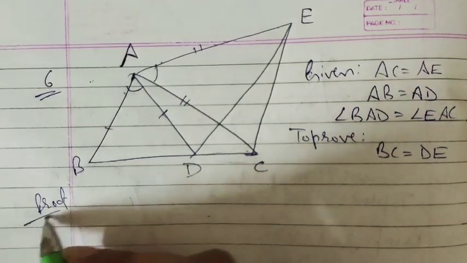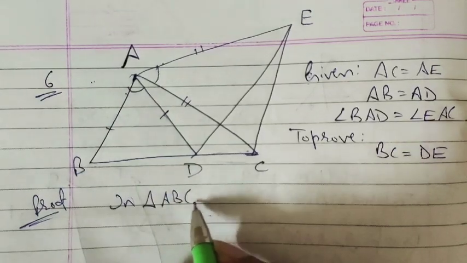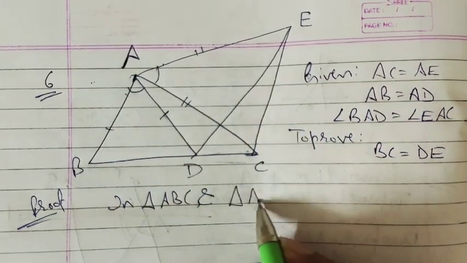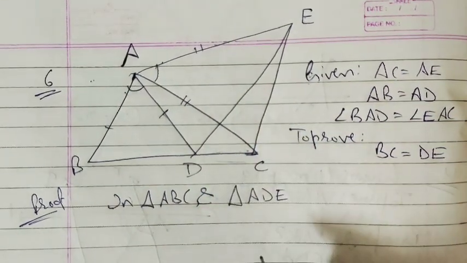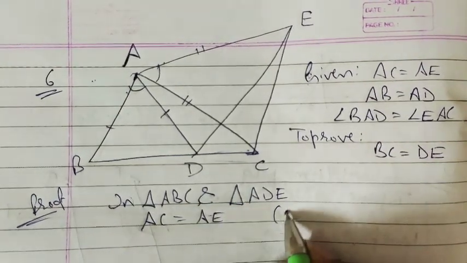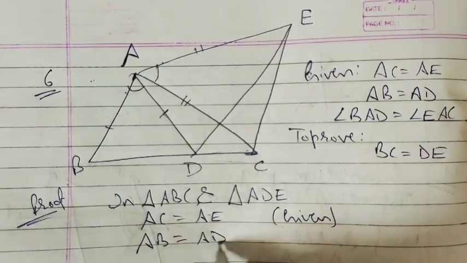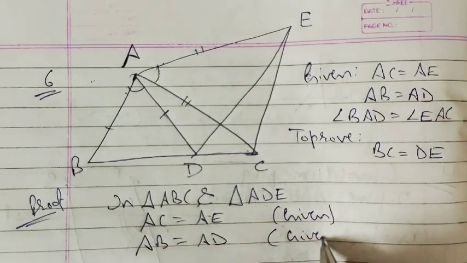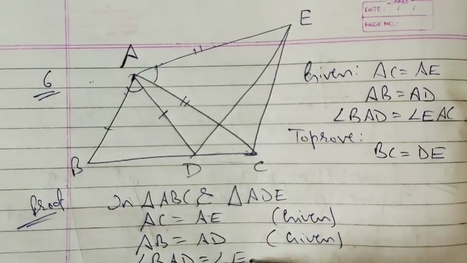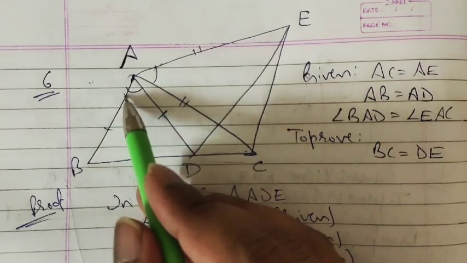So proof. Now BC is a part of triangle ABC and DE is a part of triangle ADE. So in triangle ABC and triangle ADE, what do we have? We know that AC is equal to AE, given. AB is equal to AD, this is also given. And angle BAD is equal to angle EAC, given.